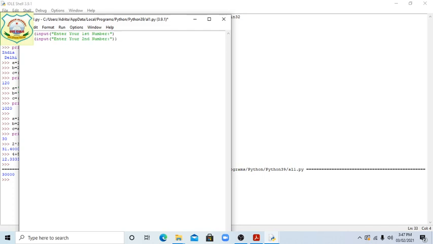Here one bracket should be more, here also. Then x into y, so we take z equals x multiply y, print z. Now we will see what happened.